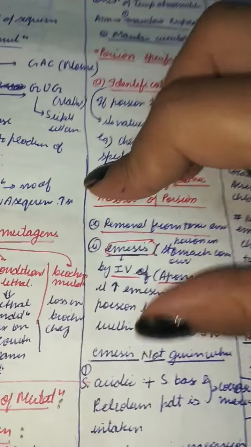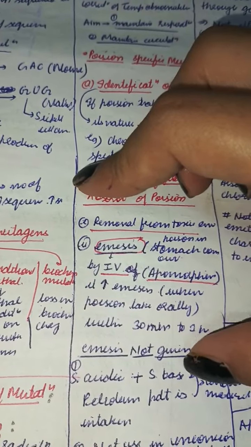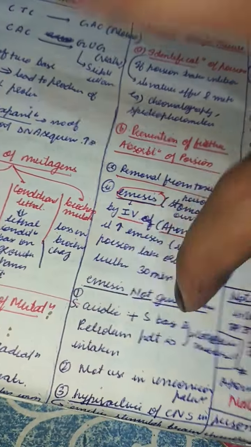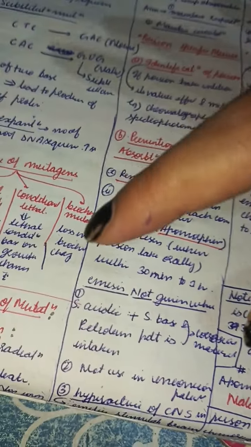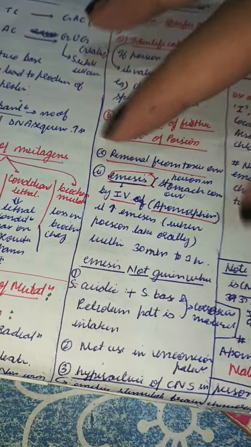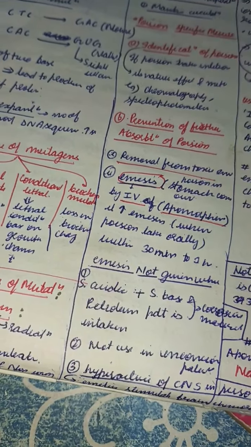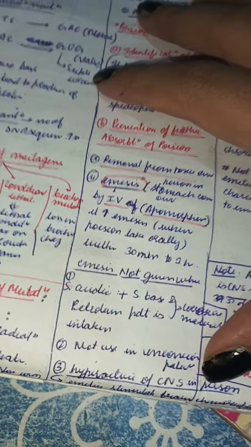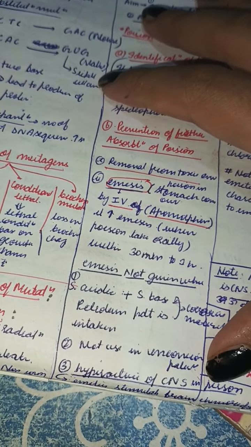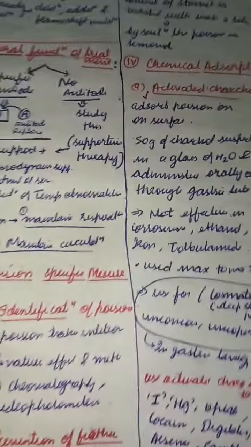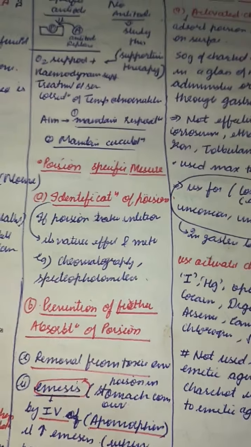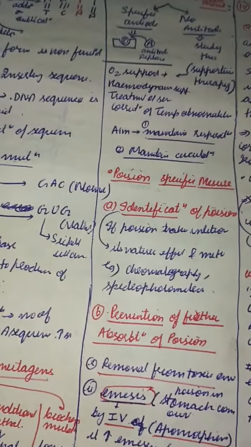So emesis is not given in acidic or petroleum poisoning, or with strong bases, that are corrosive materials, right? Strong bases are corrosive materials, so they can cause damage in the GIT tract. Emesis shouldn't be given to an unconscious patient because they can't vomit out, right? It also shouldn't be given to a hyperactive CNS person, because emetics stimulate the brain chemoreceptors. If the poison has been taken with IV, then emetics can't be used.